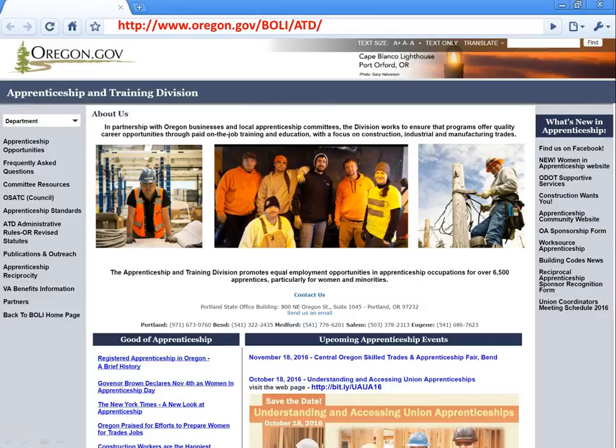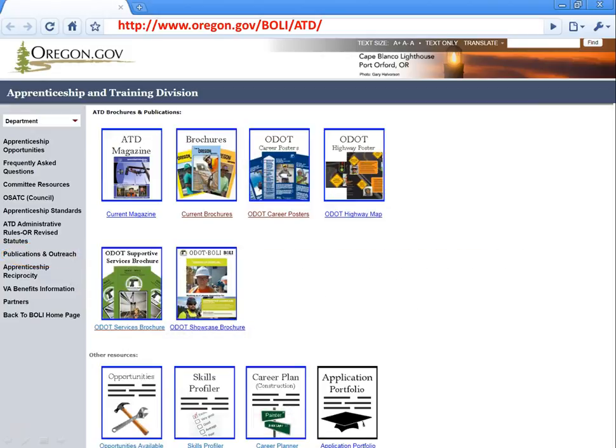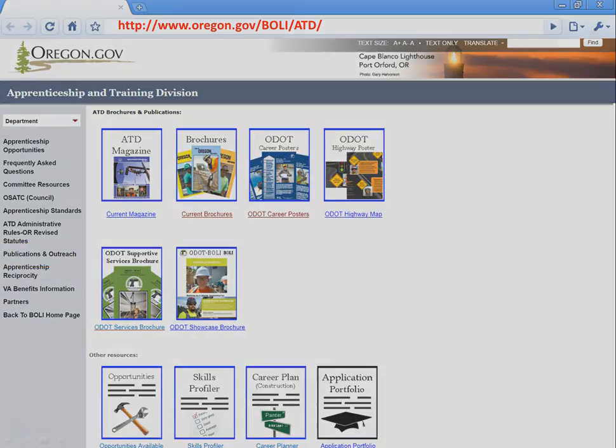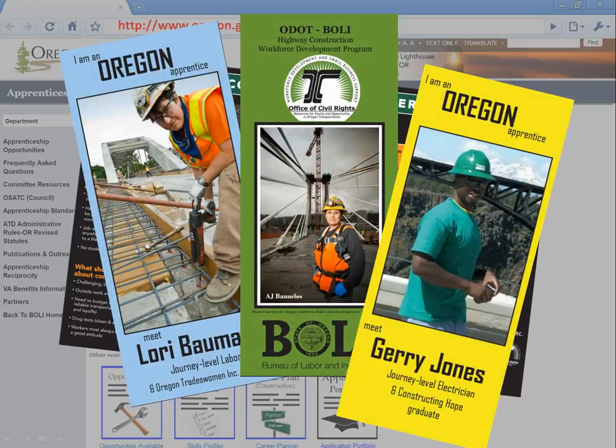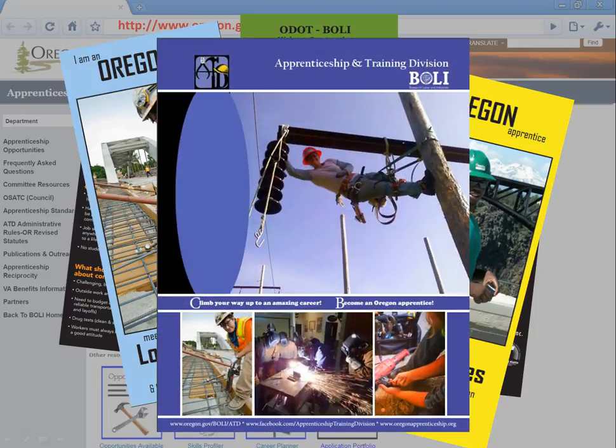Now, going back to BOLI's Apprenticeship and Training Division homepage, you can further investigate the apprenticeship program of your choosing by clicking Publications and Outreach. Here you will find links to informative posters, brochures, and interactive tools aimed at helping you research and apply for apprenticeships. One of the more comprehensive publications available is the current issue of the Apprenticeship and Training Division magazine, featuring answers to frequently asked apprenticeship questions, profiles of available trades, information on applying to apprenticeships, and much more.